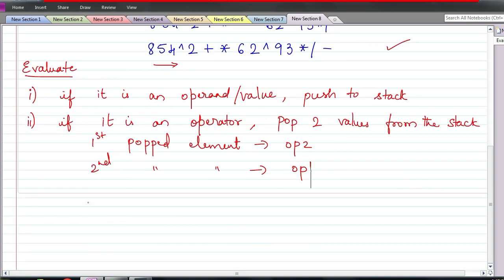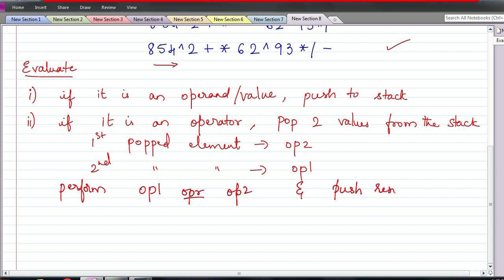Now whatever operator you have got, use a switch case and perform OP1 operator OP2, whether it is division, multiplication, whatever, do that operation and push the result back to the stack. Once you have encountered the last character of this postfix expression, your stack will have only one number, and that is going to be your answer. So this is evaluating a postfix expression.